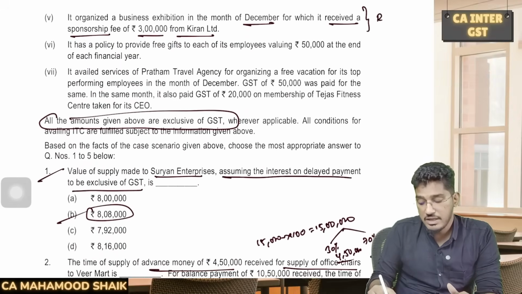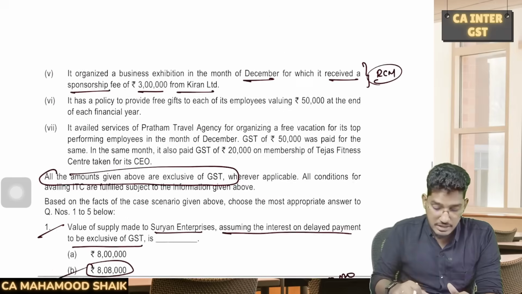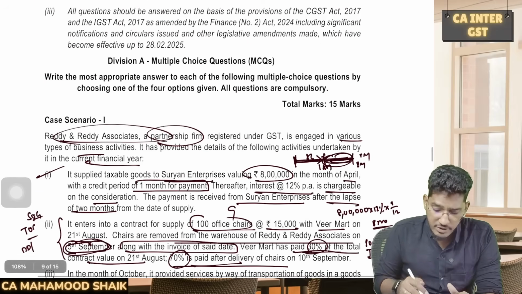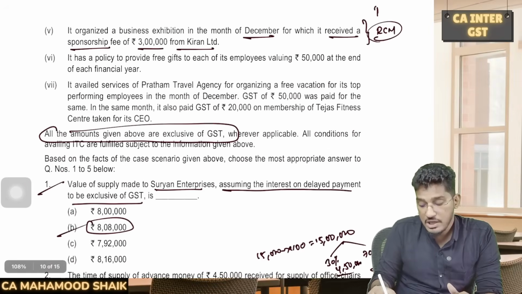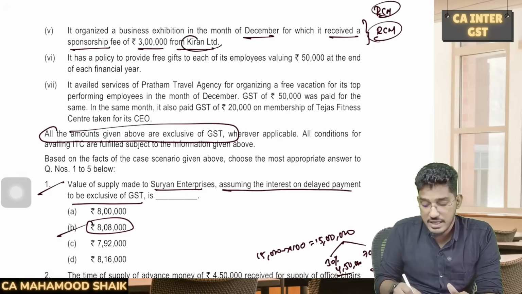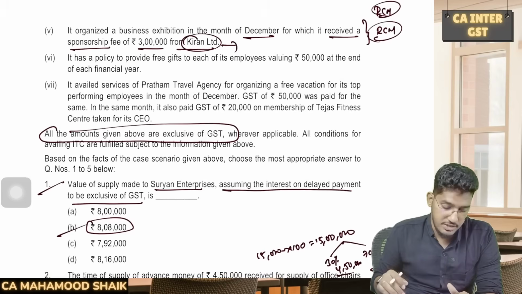So this service will get covered under RCM, even though Reddy and Reddy Associates, they are the service provider, but they are not required to pay GST. Why? Because a recipient will pay the GST. This Kiran Limited will pay the GST under reverse charge mechanism.